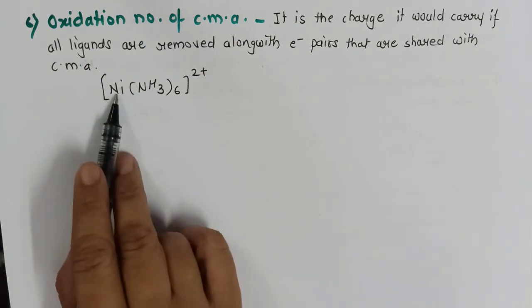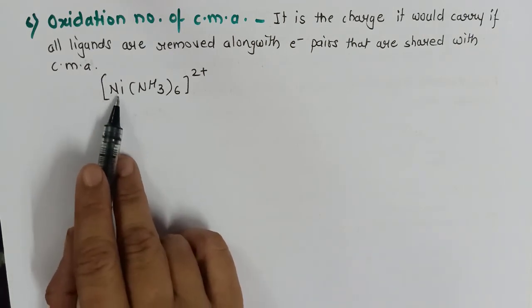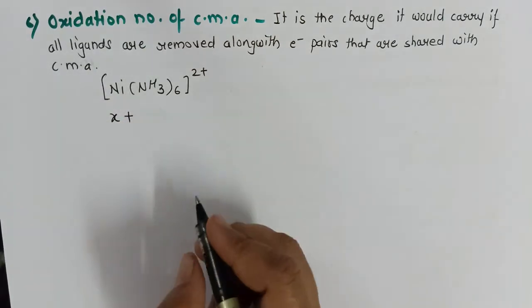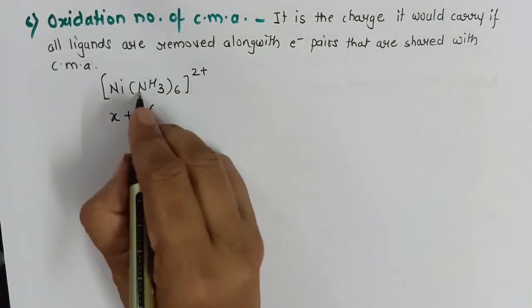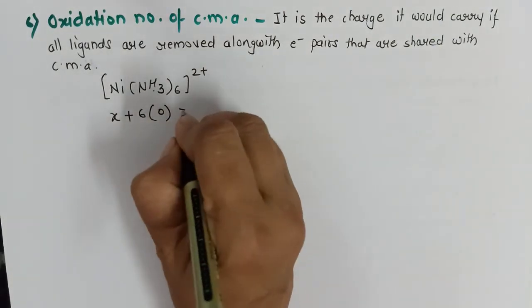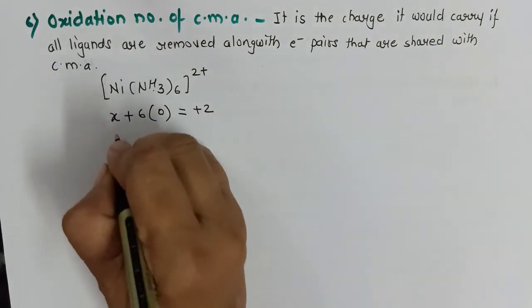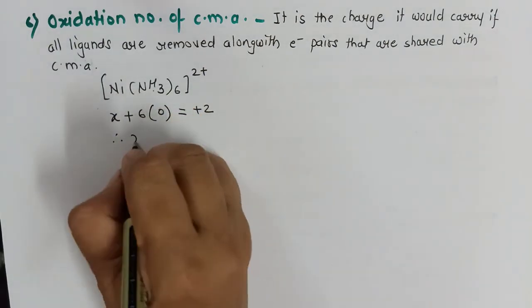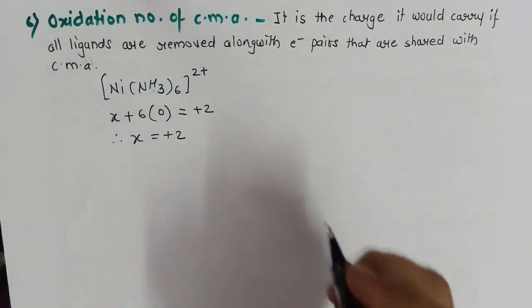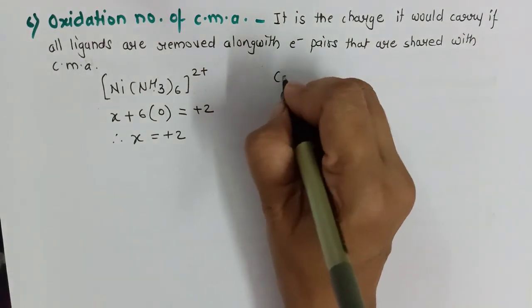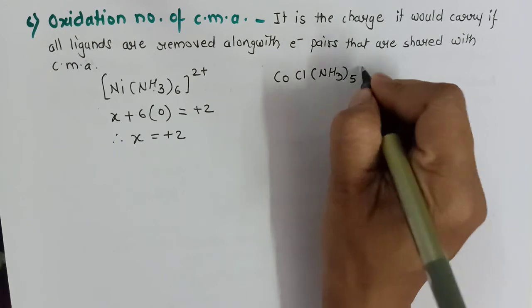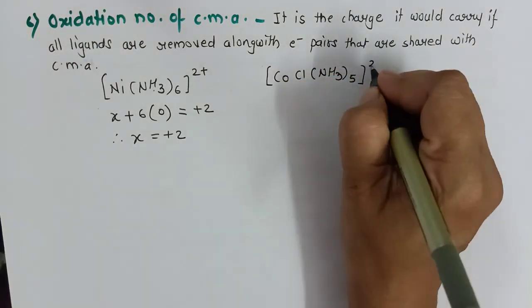Now for example, in this case I want to calculate the oxidation number of nickel. So I will take it as X plus 6 into ammonia. It's a neutral ligand, therefore no charge, 0. That is equal to plus 2, and therefore in this compound the oxidation state of nickel will be plus 2. One more example: [CoCl(NH3)5]2+.